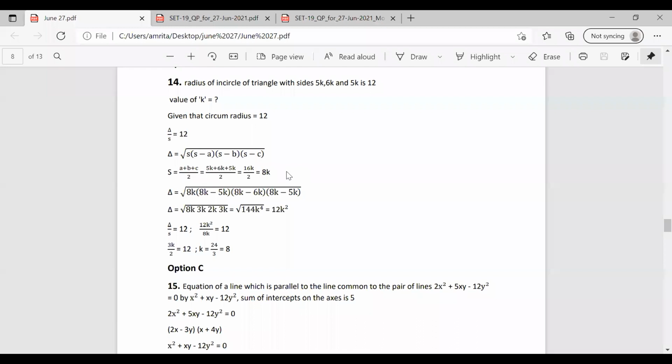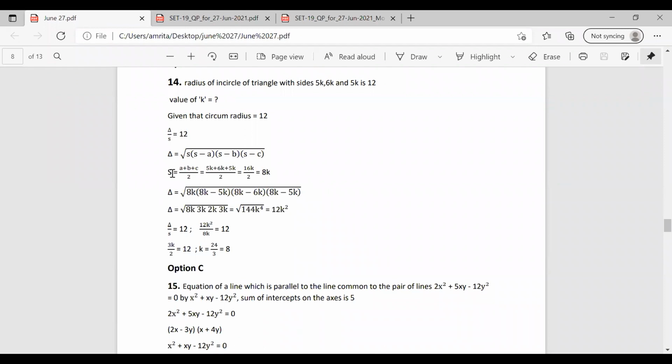Then root of s into s minus a into s minus b into s minus c becomes root of 8k into 8k minus 5k, that is 3k. Then 8k minus 6k, that is 2k. And 8k minus 5k, that is 3k. So we have 8k into 3k into 2k into 3k, root of 144 k raised to 4. So we have this as 12k square.